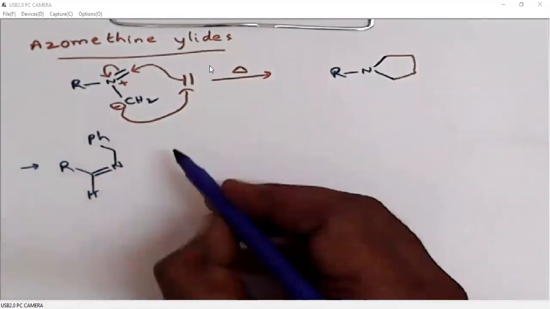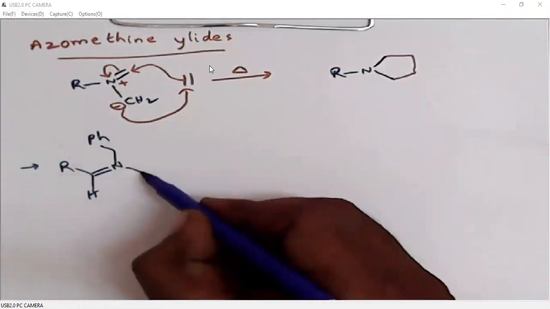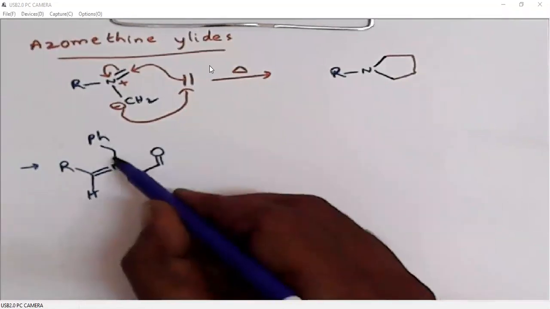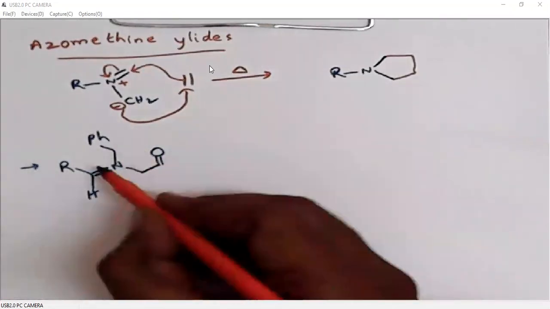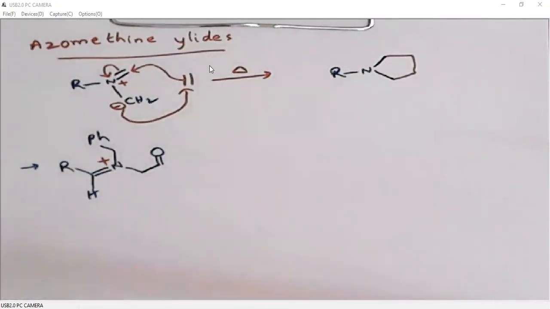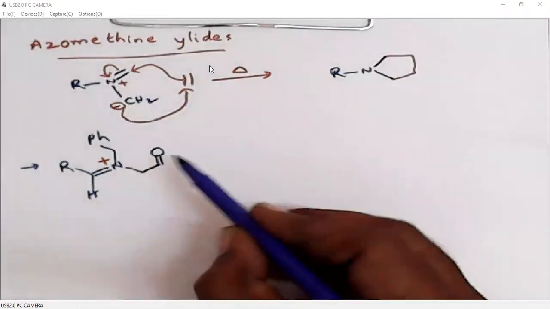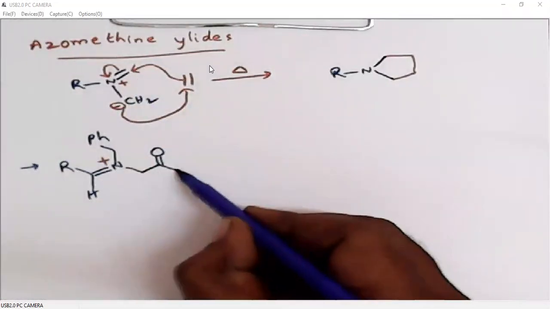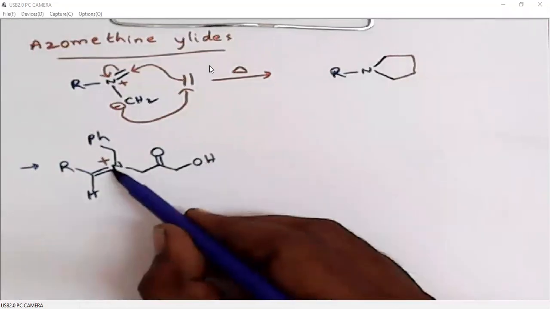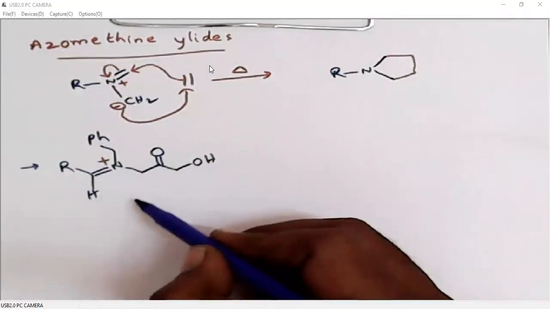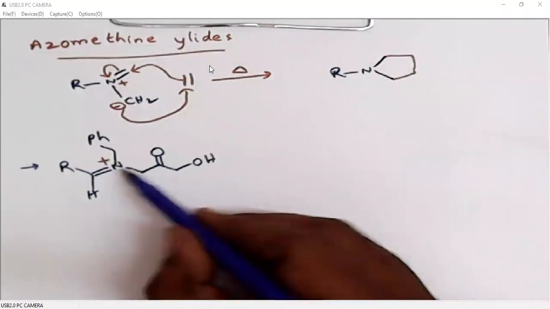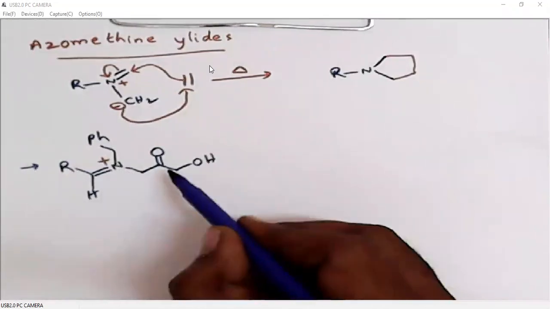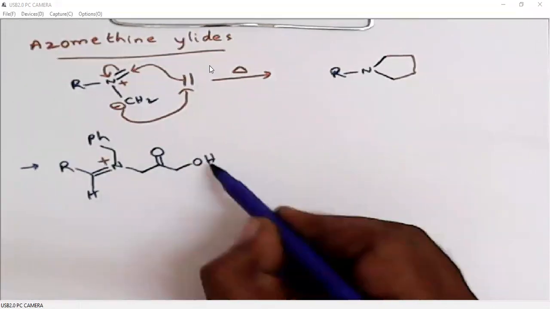If the amine is a secondary amine, that means if the amine is having two alkyl groups, then a positive charge will be generated. So this part is generated. Then if the amine is part of an amino acid, then we also have a carboxylic acid.